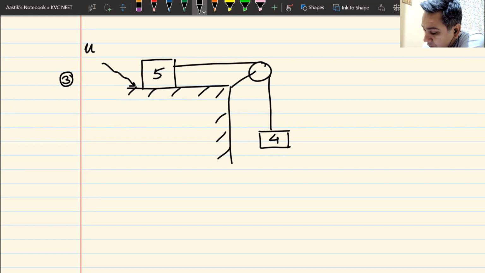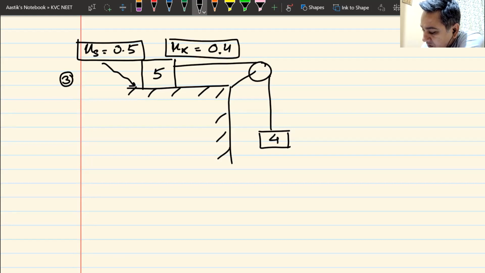The value of mu s is 0.5. I have not changed it. The value of mu k is also 0.4. Remember, mu k must be less than mu s. So everything we are trying to understand.